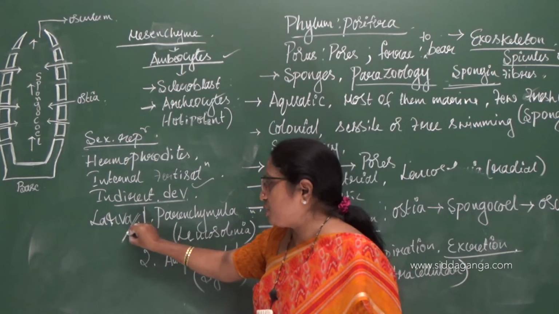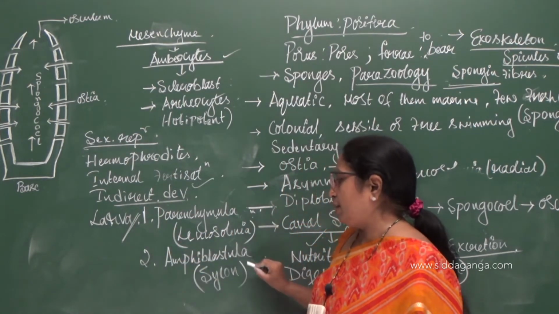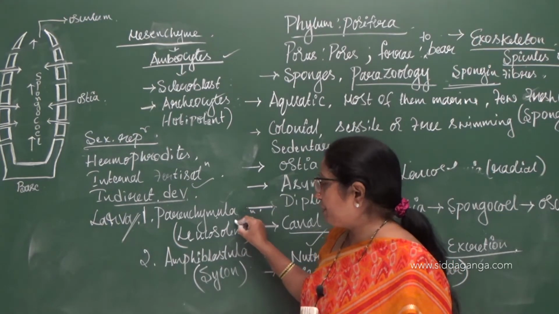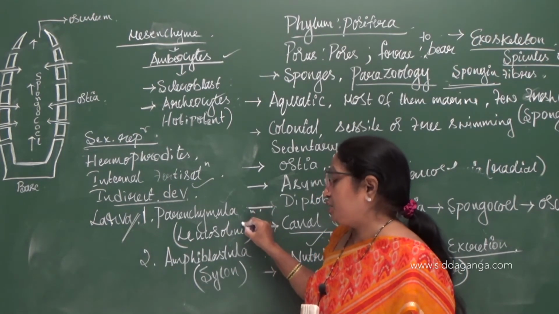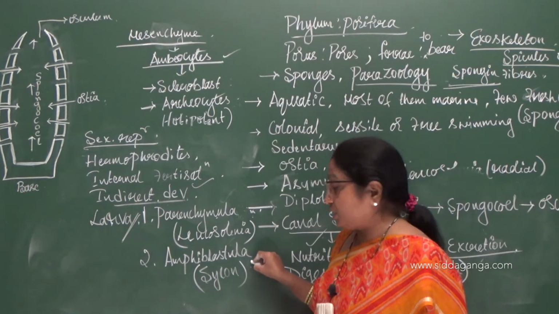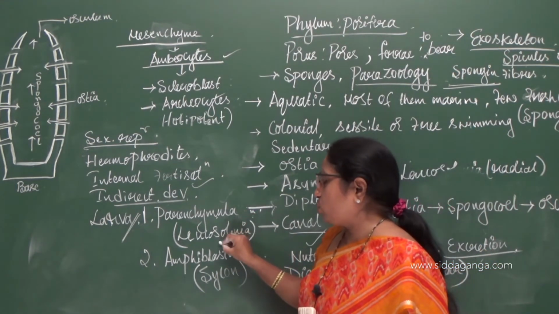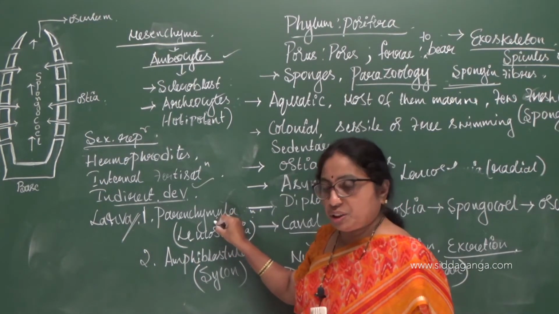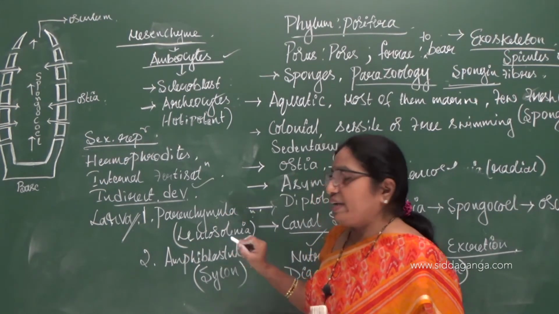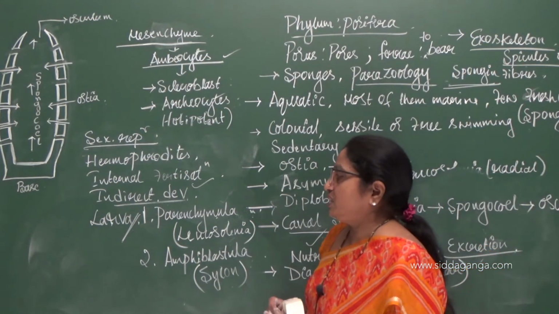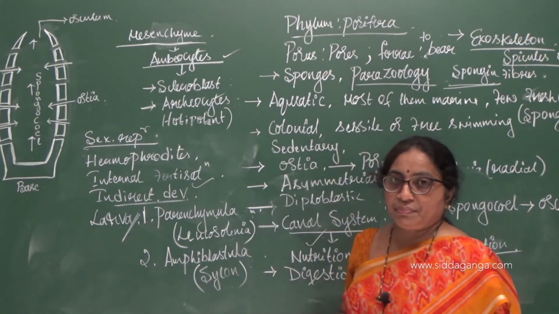So the larval stages, one is called parenchymula and the other is amphiblastula. Some poriferans exhibit the parenchymula stage and some poriferans exhibit the amphiblastula stage. Example I have given, Leucosolenia will exhibit the parenchymula stage and Cycon will exhibit the amphiblastula larval stage. So this is indirect development.